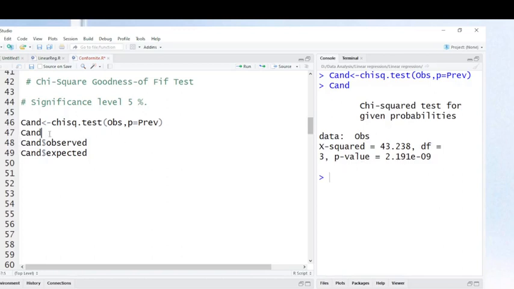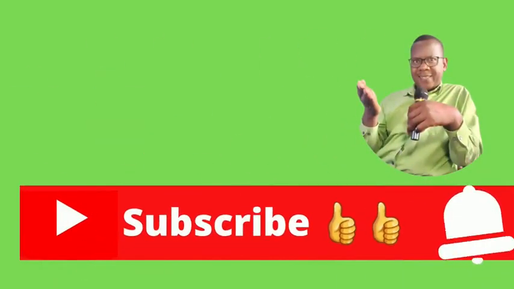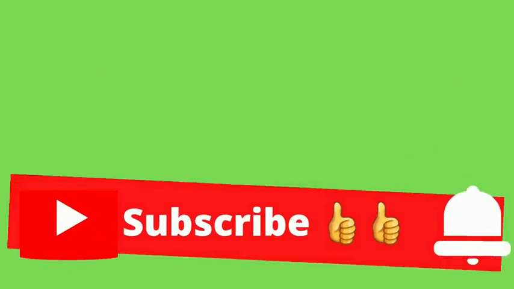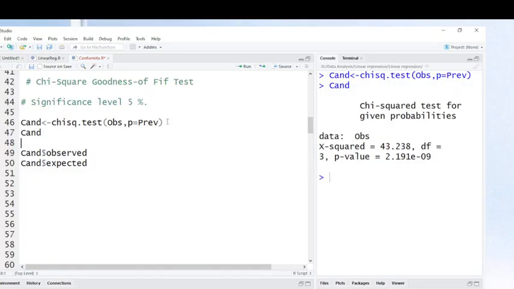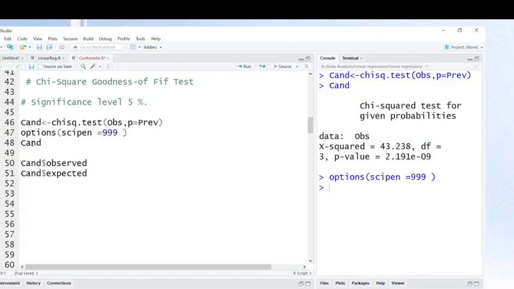Let me show you how we can see our values. I write options, scipen equal 999. Now let's run this command and print the result.